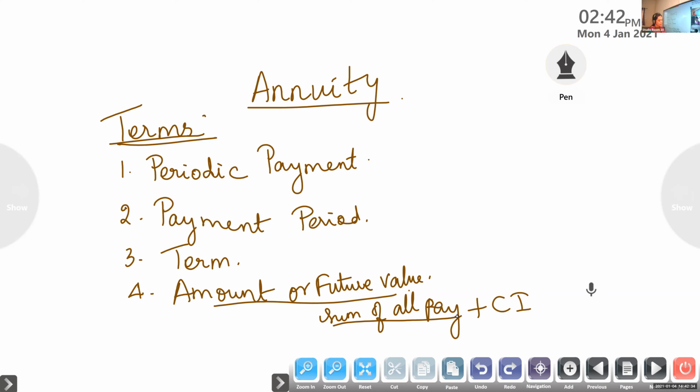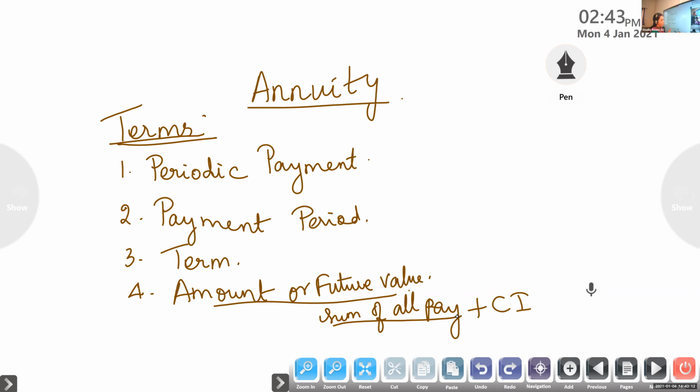Write down: the amount or future value of an annuity is the sum of all payments made and the compound interest earned on these payments. That value we call future value.